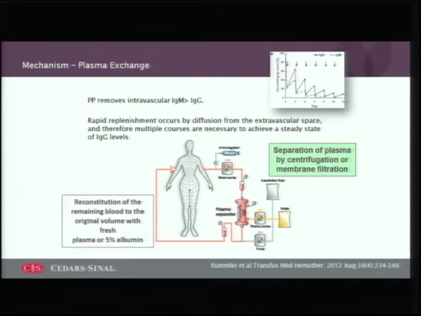Now, why do we use plasma exchange? It's a very effective mechanism for removing antibodies. It removes intravascular IgM much better than IgG. Unfortunately, there's rapid replenishment, which occurs by diffusion from the extravascular space, and therefore you have to give multiple courses to achieve a steady state of IgG levels, as you can see there.